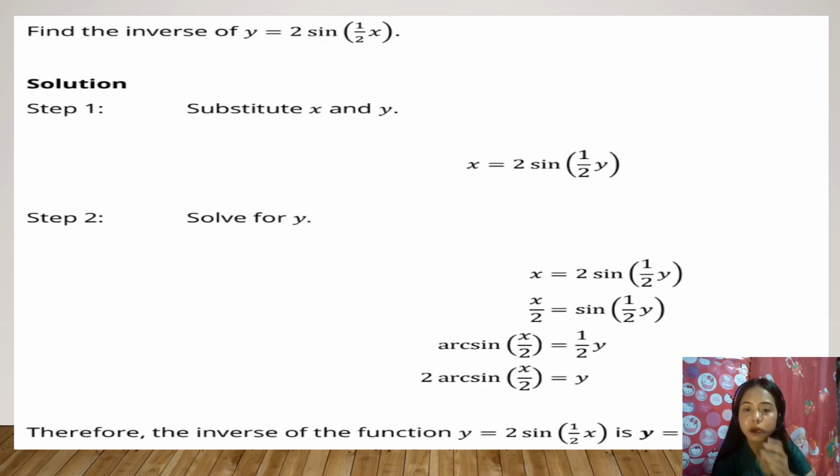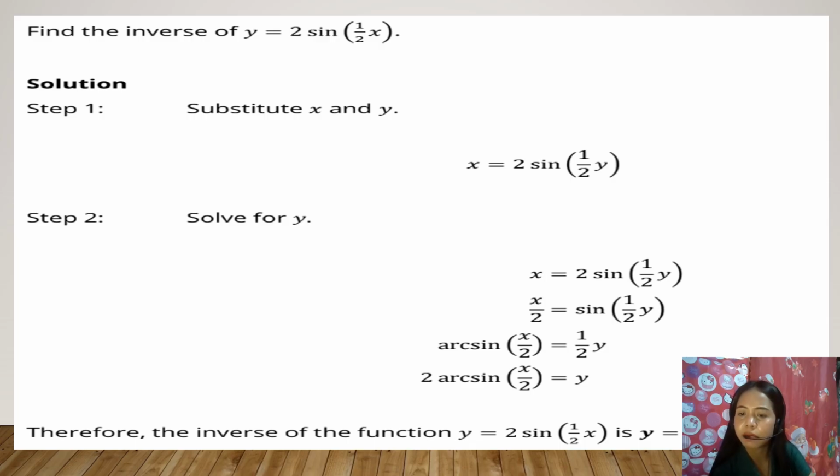Next, apply the arc sine to both sides. On the left side, we have arc sine times x over 2. On the right side, we have equals 1/2 y. Why 1/2 y?